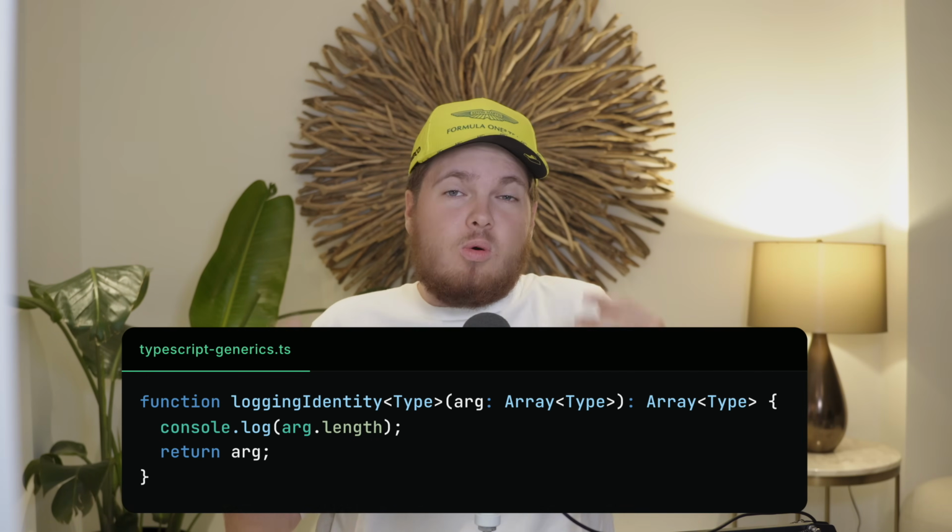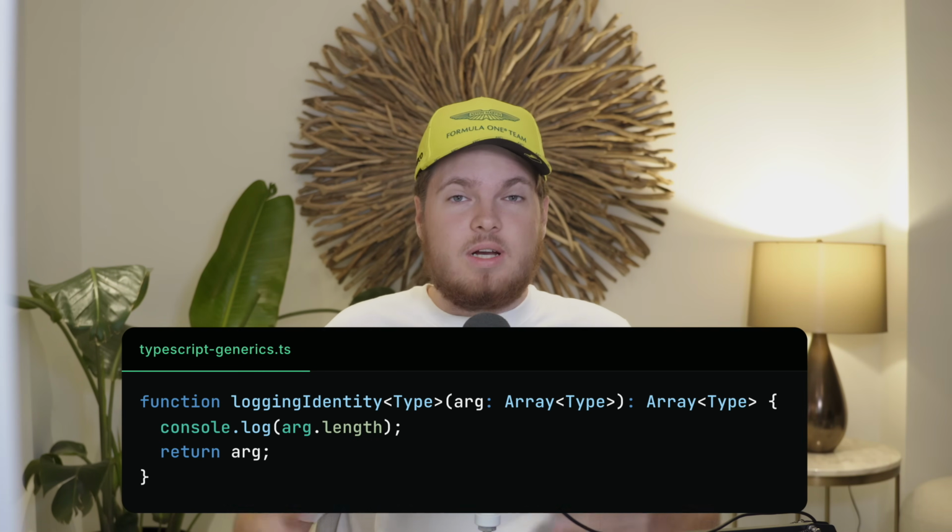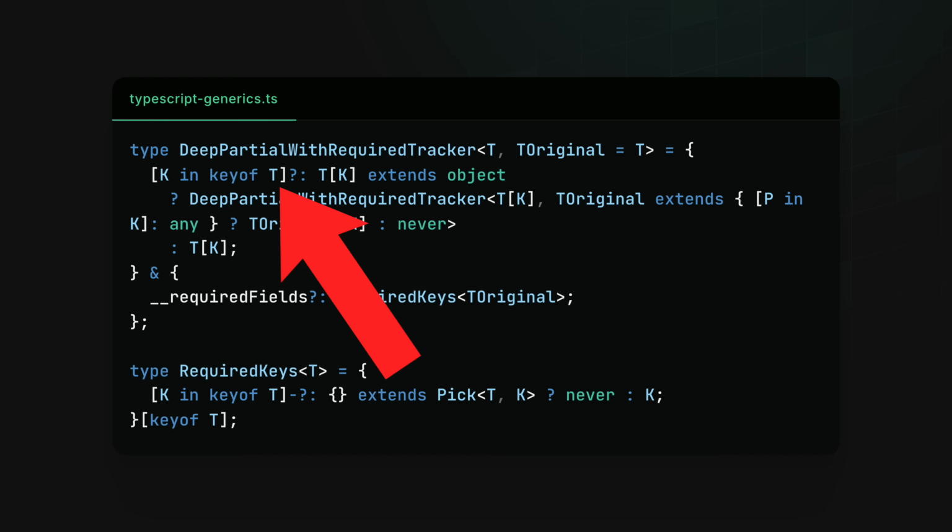TypeScript generics are one of the most powerful features in TypeScript. Nevertheless, most people skip learning generics because at first glance they look quite complicated. I mean, just look at this code. There are T's, K's, and all sorts of weird symbols. But don't worry, they are actually way simpler than you think.